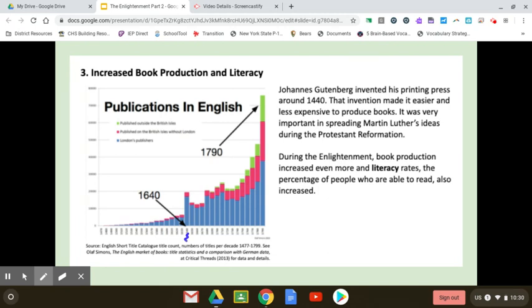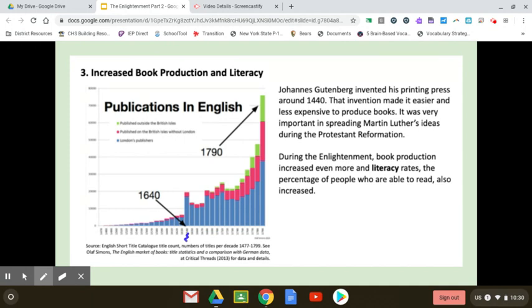But then at 1640, what happened around 1640? People started getting books more, okay? At 1640, the literacy rate started to skyrocket, and the publications in English started to go up really, really high, okay? So the colors here: the green is published outside of the British Isles in English. The red is published on the British Isles without London, and the blue is London's publishers. So these are where all these books were produced.